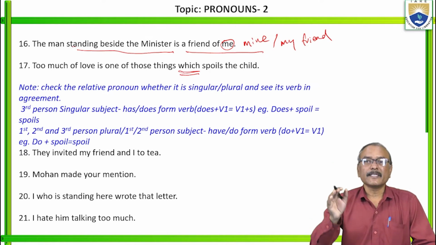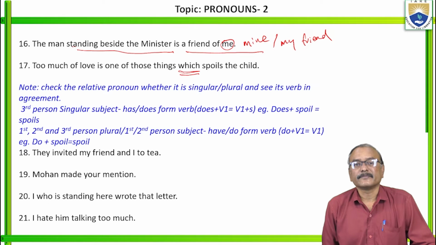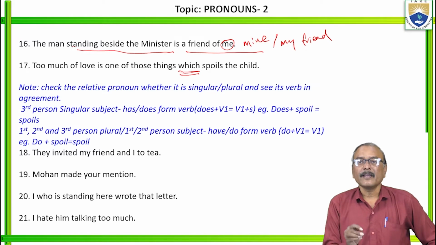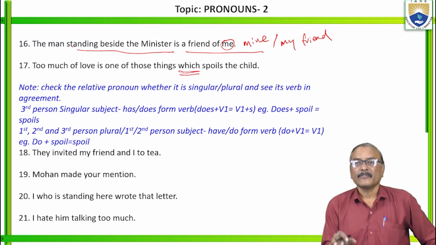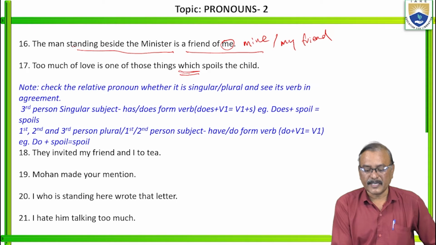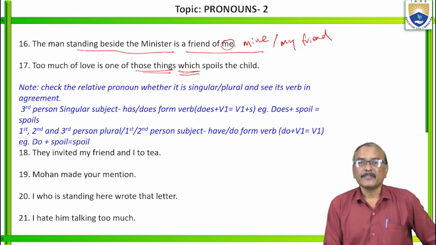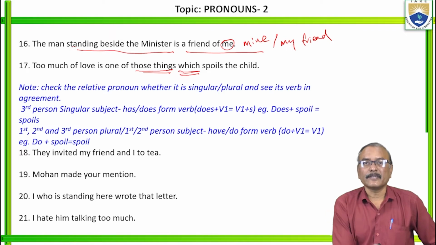Or there are some things which spoil the child, and among them, too much of love is one. So too much of love is one of those things which spoil the child. Here "which" is related to those things, not only too much of love.